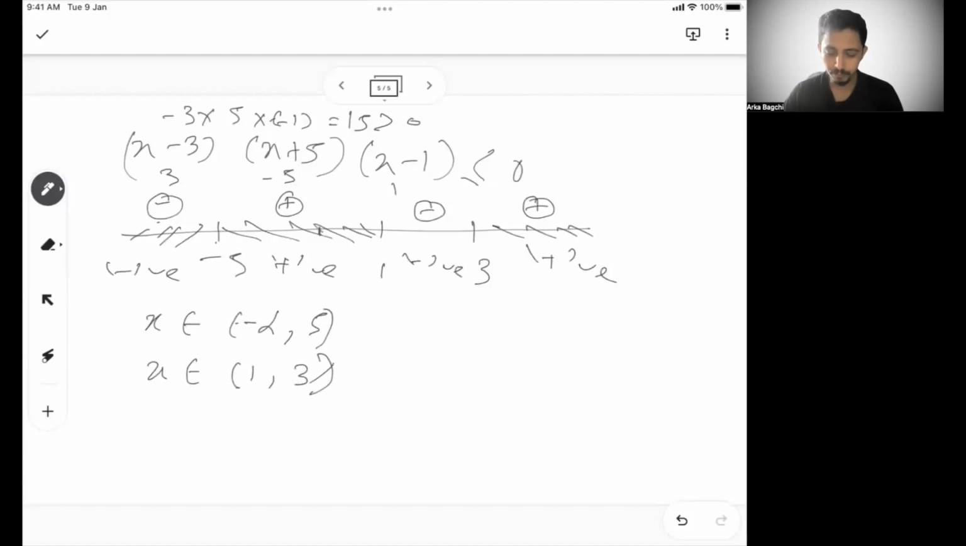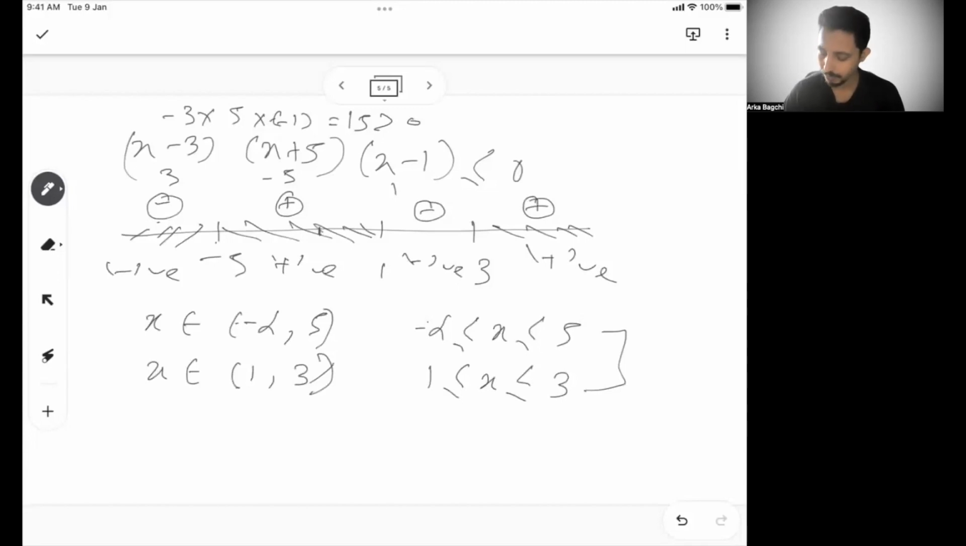Now, what you need to understand is there is an equal to sign. So equal to means we can say minus infinity less than x less than or equal to minus 5, and 1 less than or equal to x less than or equal to 3. So these are the 2 zones of x which will satisfy this equation.